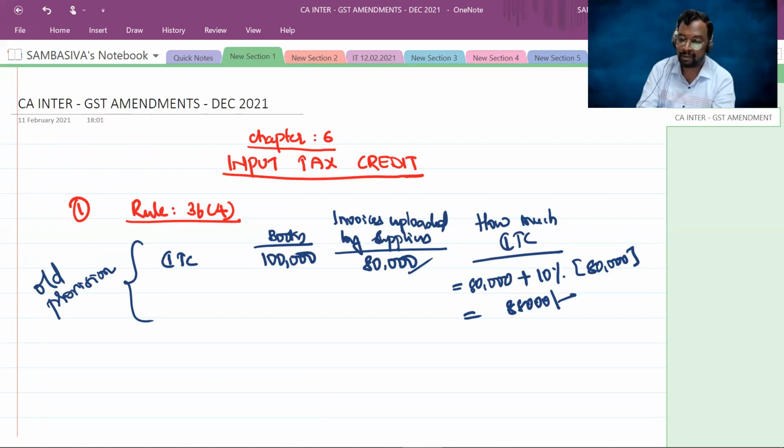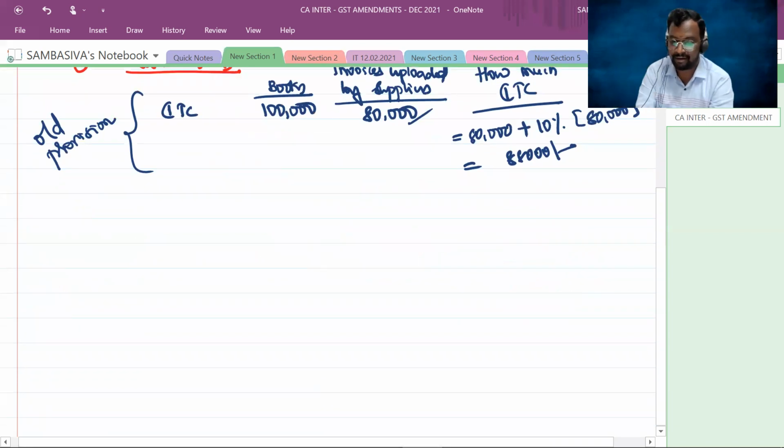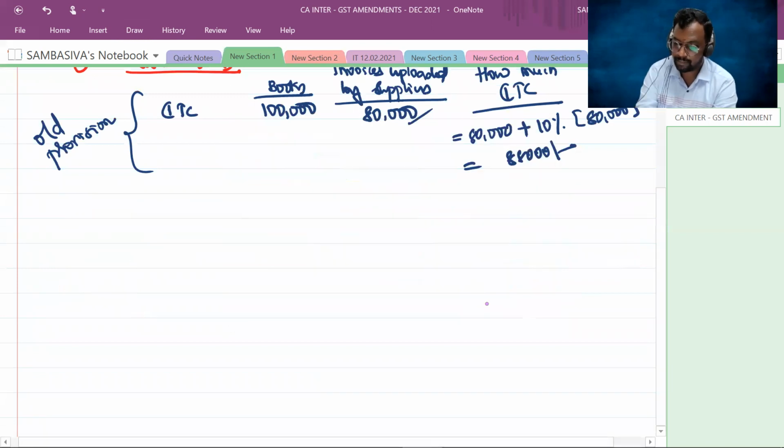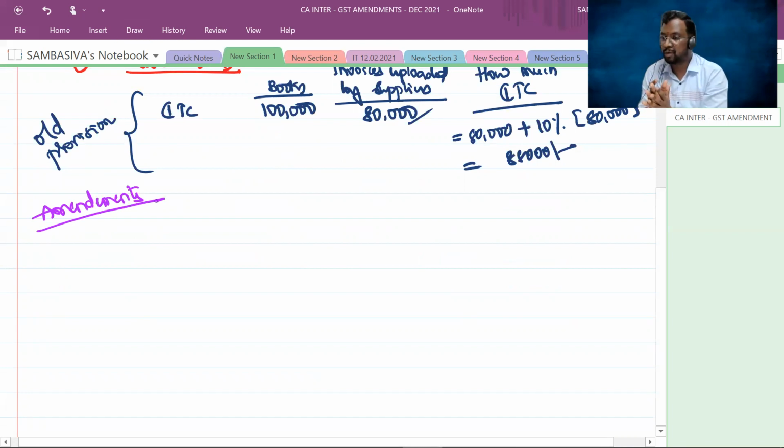Now the amended provision. As I said, we have two important changes in this particular rule. The first change is a change in the wording.